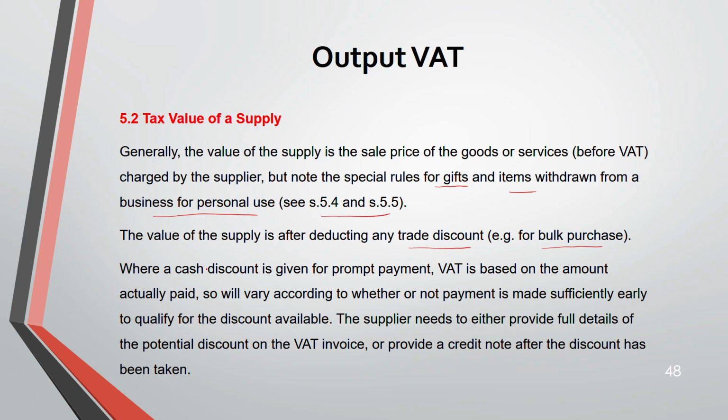Next, if you're having a cash discount. So where a cash discount is given for a prompt payment, VAT is based on the amount actually paid, remember. So this will vary according to whether or not the payment is made early or not. Because if you make early, you will qualify for the discount. So the supplier needs to either provide full details of the discount on the VAT invoice or provide a credit note after the discount has been taken.